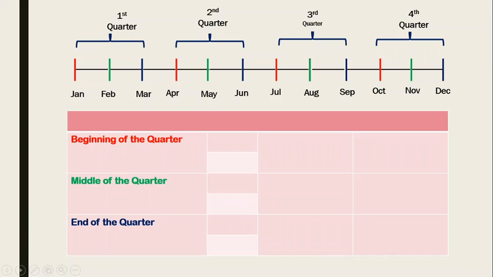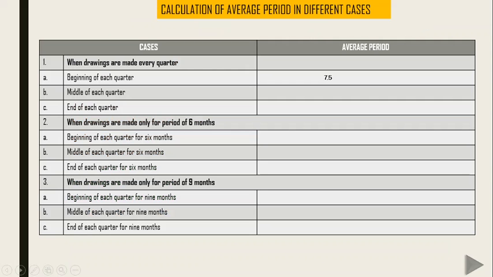Okay, so this is the way it is to be calculated. So this way we have calculated these three. Now coming to this, when the drawings are made only for 6 months, it's again the same: beginning of each quarter, middle of each quarter, and end of each quarter. But the difference here is 6 months.